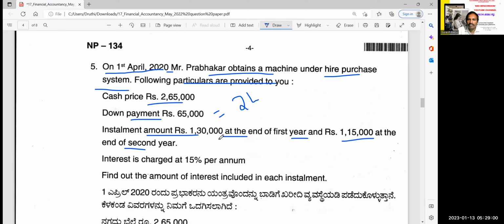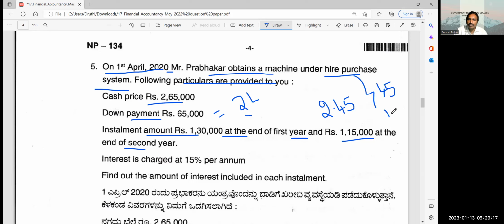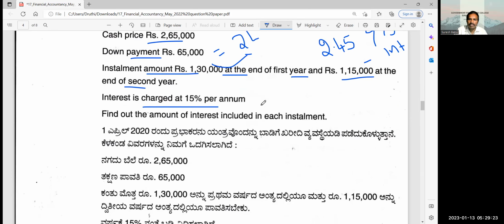So that is 1,30,000 plus 1,15,000, total 2,45,000. The balance is 2 lakhs. The difference is 45,000, that is interest, for 2 years: first year 30,000, second year 15,000. Interest is charged at 15% per annum. Find the amount of interest included in each installment.